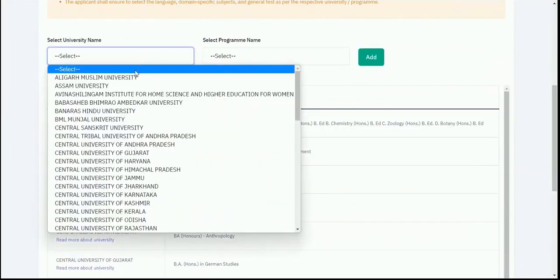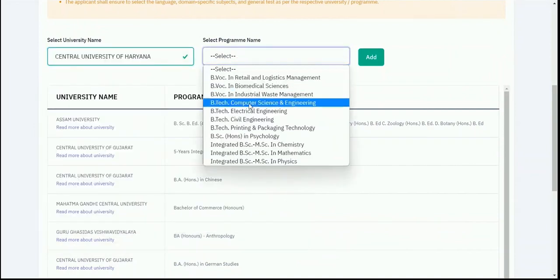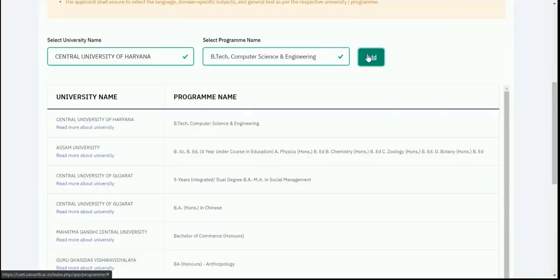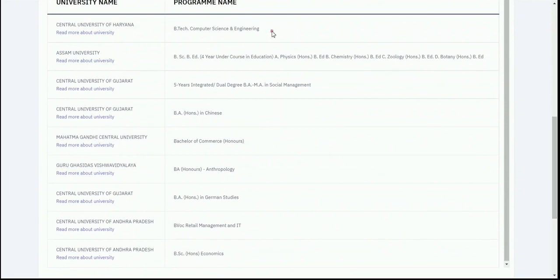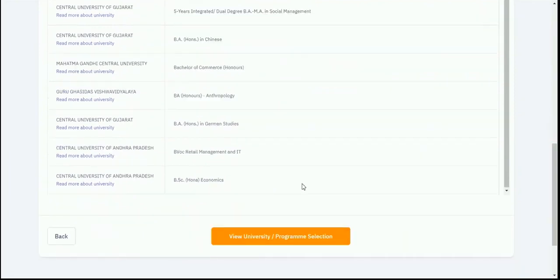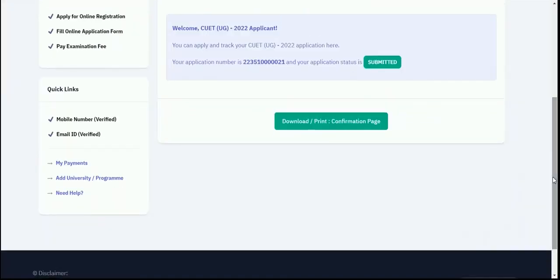You can select your university name from the drop down, and you can select your program name which you want to add. Then just click on add, and you can add multiple number of university and program in your existing application after fee submission. So you can see it is being reflected here, and then I'll click on view preview, and then I can preview this, that my university and program is added.